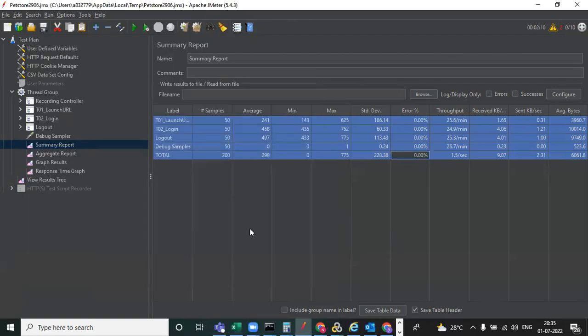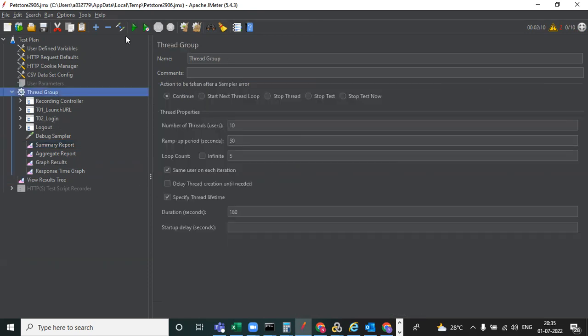This is GUI testing. We are executing through the application here only, so when you execute in GUI mode, your memory consumption will be high. That is why you need to execute the test in non-GUI mode using the command prompt. We'll see that class for non-GUI testing tomorrow.